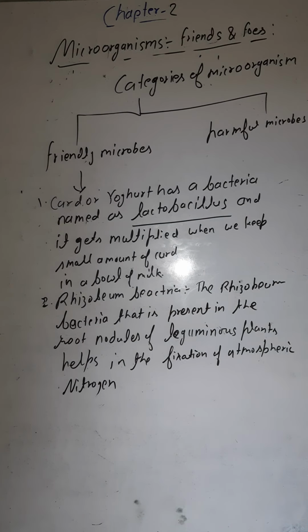Okay, so this is how rhizobium bacteria is also very helpful for us.